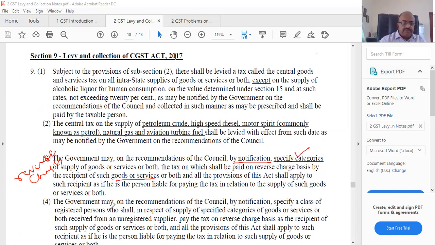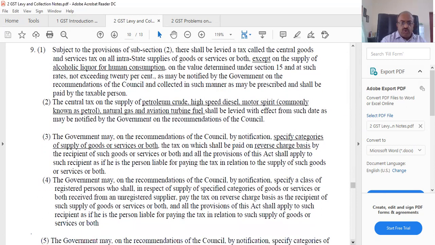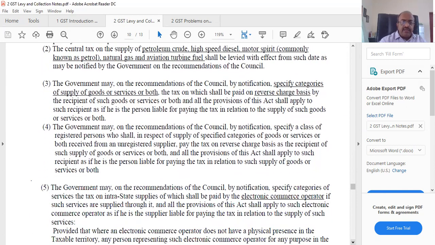Specified categories. What is 9(4)? Again, same reverse charge only. The way the Act came, they have changed this 9(4). It is similar to 9(3), but again, only certain categories will fall under this. At the moment, it is again from unregistered suppliers. If you buy from an unregistered supplier, this will attract. But now here they have only put in the real estate sector.